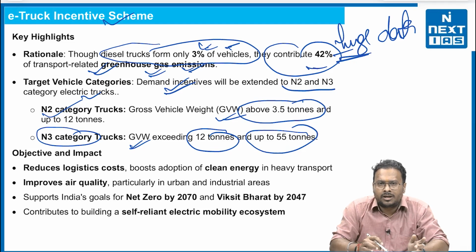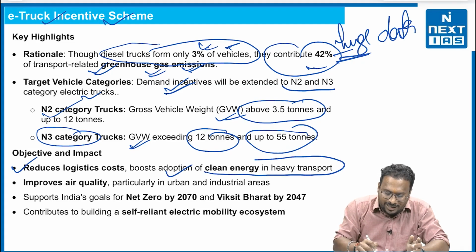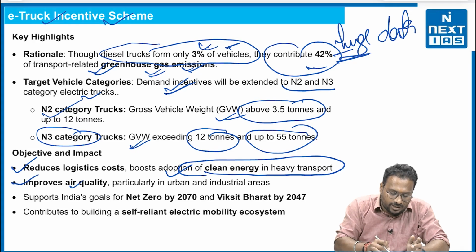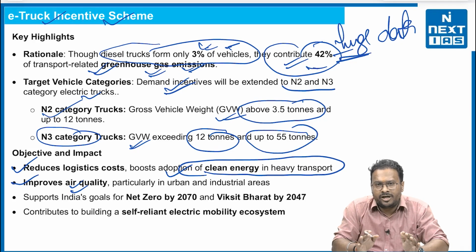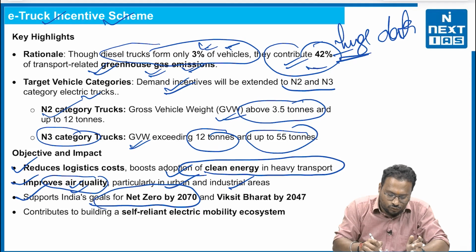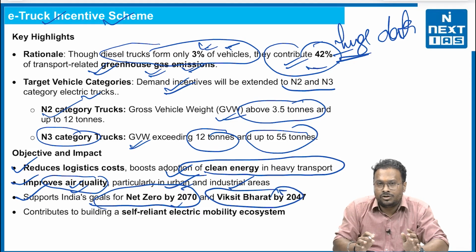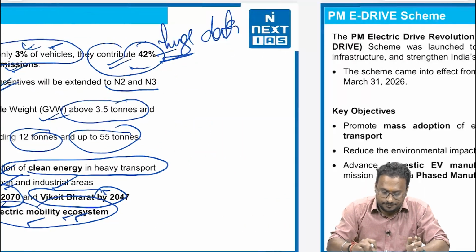Objectives and impacts of the e-truck incentive scheme. The first, it will reduce logistics cost and boost the adoption of clean energy in heavy transport. Second, it improves air quality. Why? Because they contribute 42% of transport greenhouse gas emissions. Once that is reduced, improved air quality will be there with us, particularly in urban and industrial areas. Third, it supports India's goal of net zero by 2070 and Viksit Bharat by 2047. And at last, it contributes to building a self-reliant electric mobility ecosystem in India.